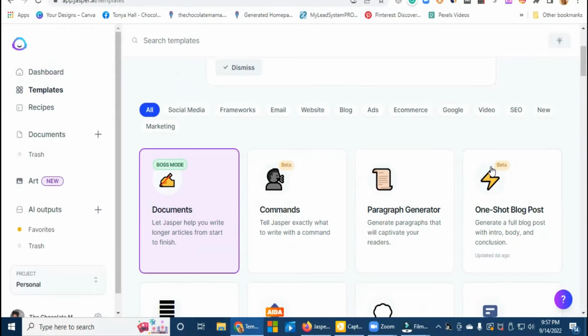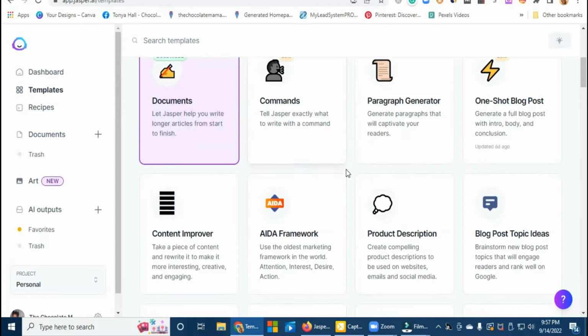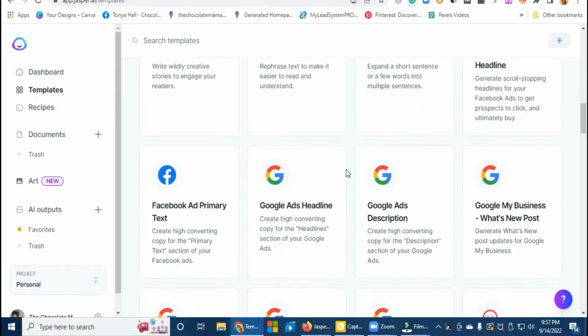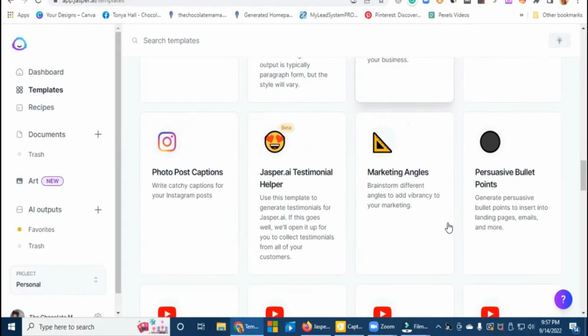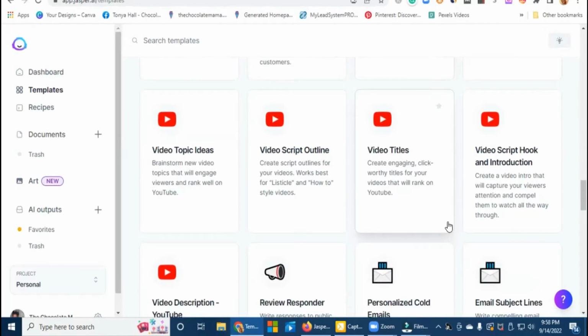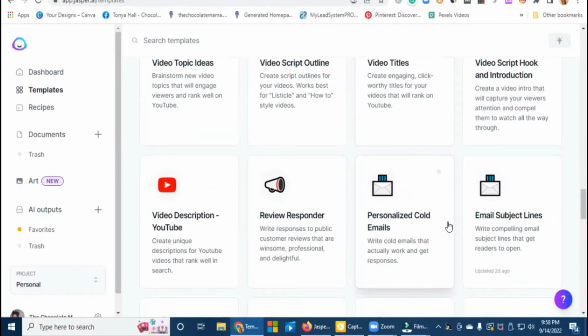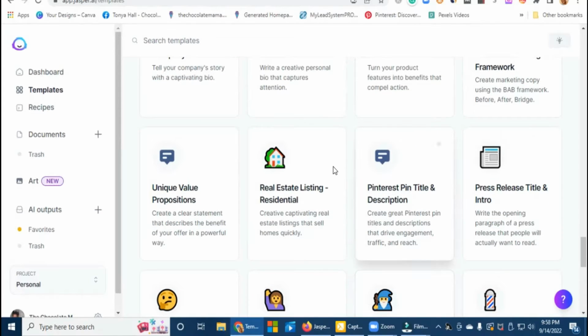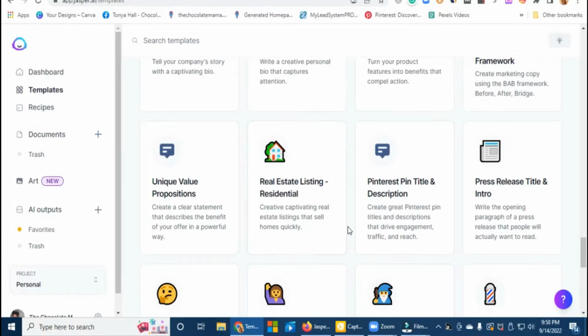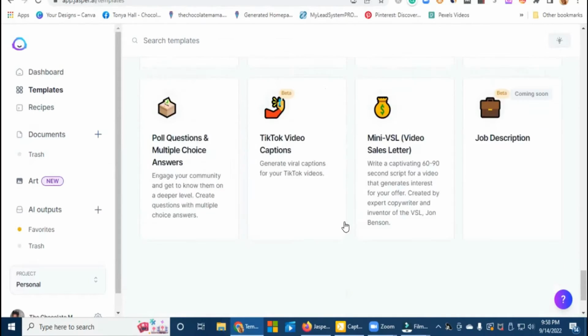And as you can see, it has a whole bunch of stuff. I mean, social media, frameworks, emails, website, blogs, ads, e-commerce, Google, video, SEO, and new marketing tools. It has a ton of stuff that you can write, and it will write the content for you. Or if you want to start it off and kick it off and then let it pick up, I'm going to show you how I do that as well. And if you have real estate, it has real estate listings. So it just does a lot of different things here.